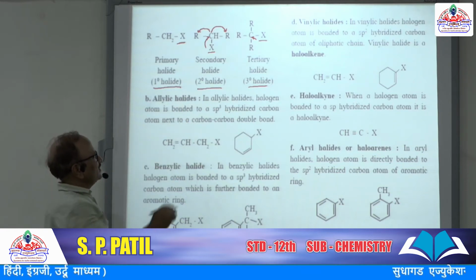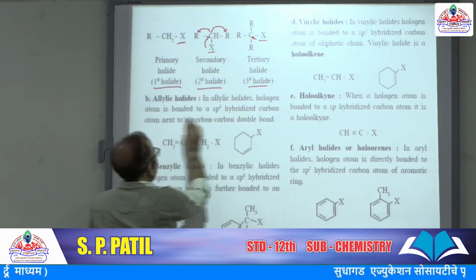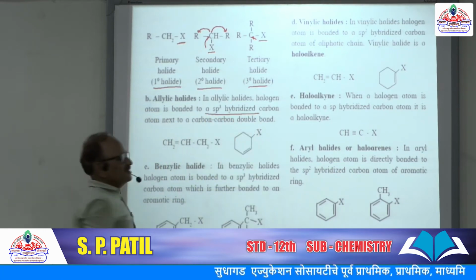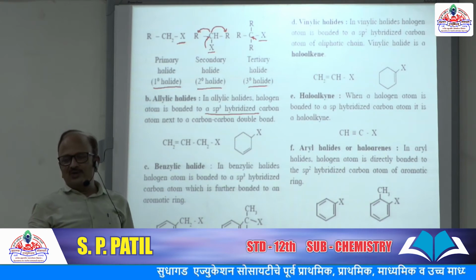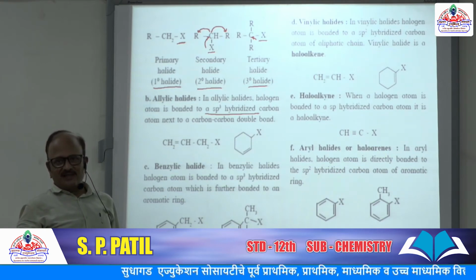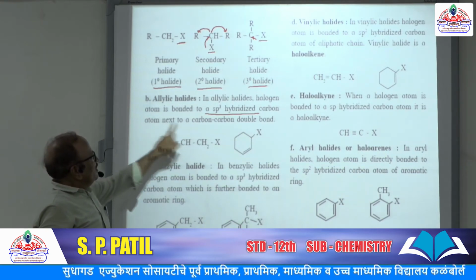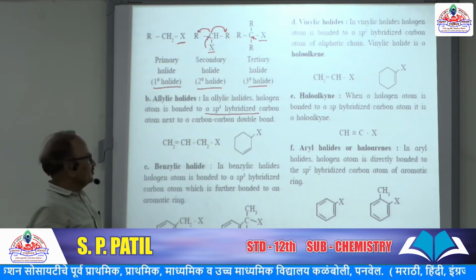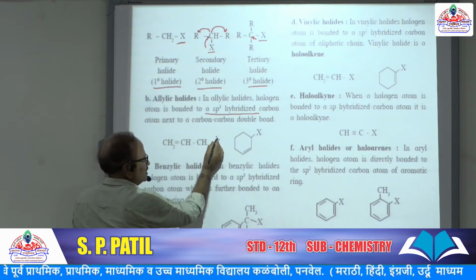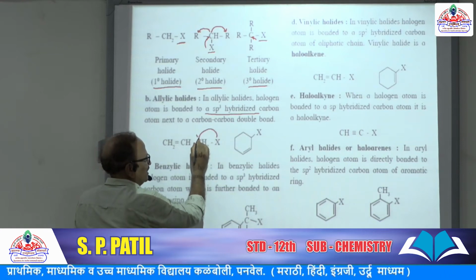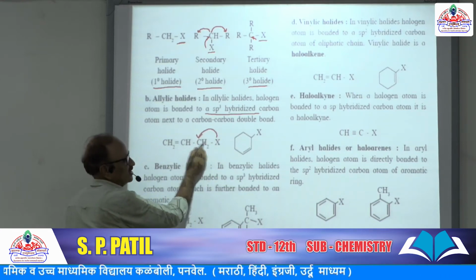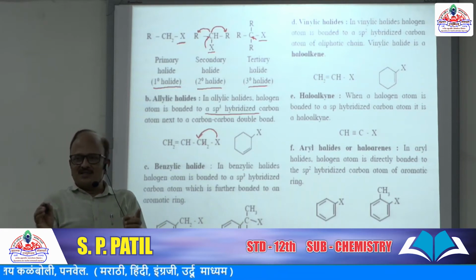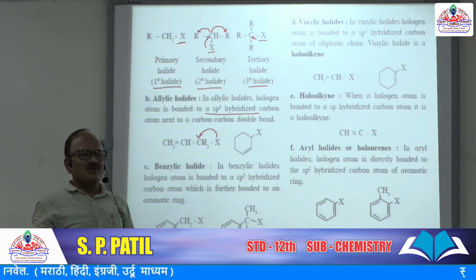In an allylic halide, the halogen atom is bonded to an sp3 hybridized carbon next to a carbon-carbon double bond. See, the halogen is bonded to an sp3 hybridized carbon, CH2. All its bonds are single bonds.